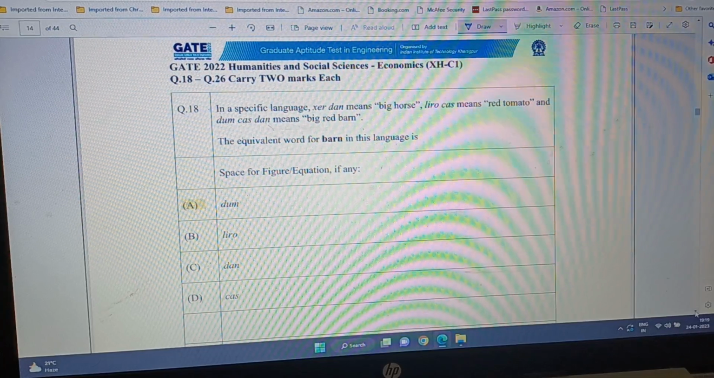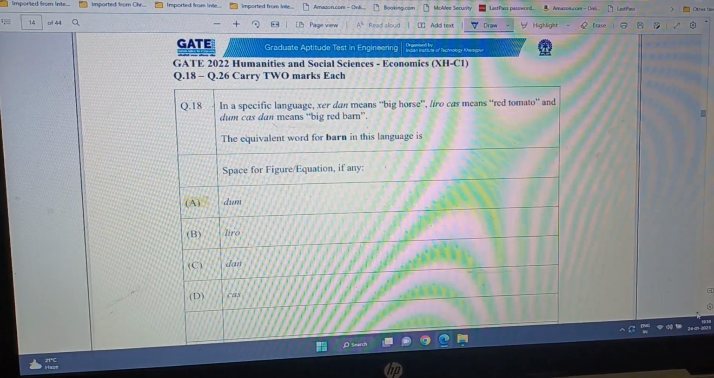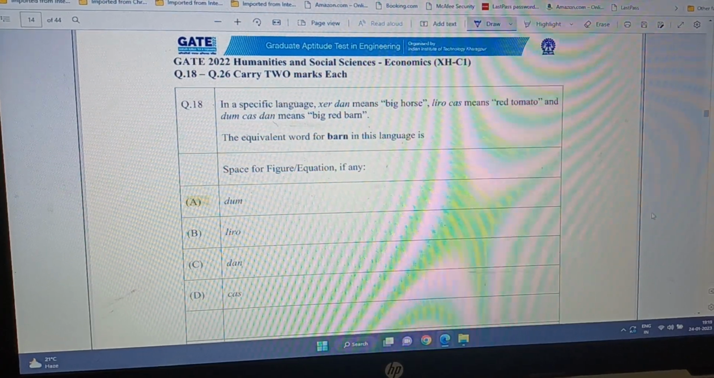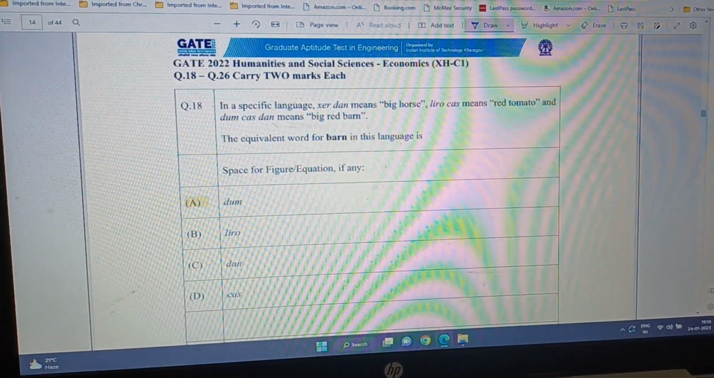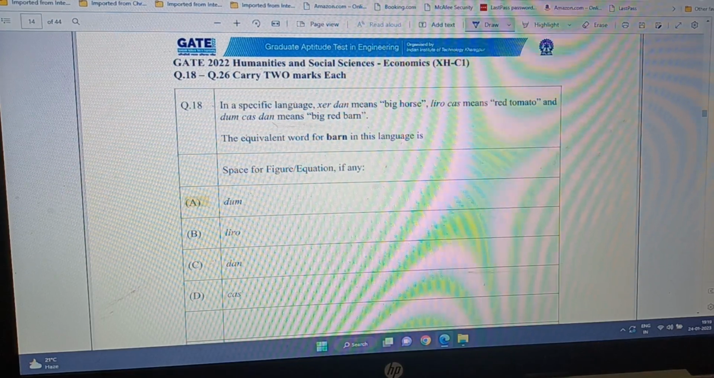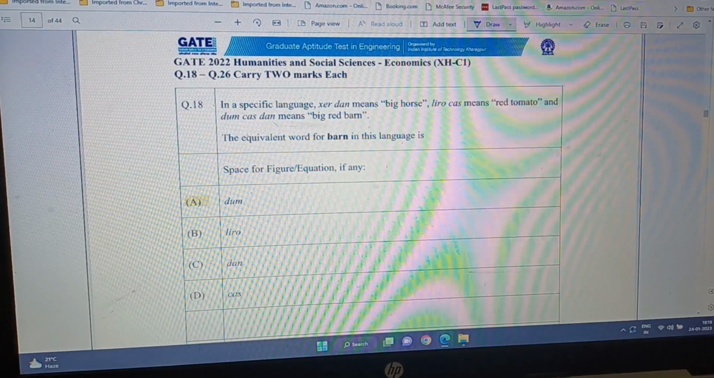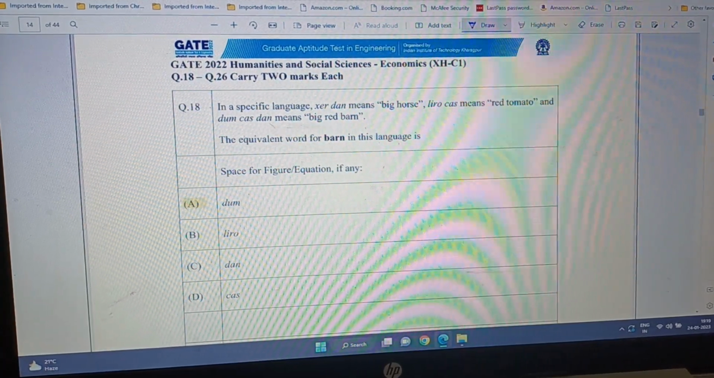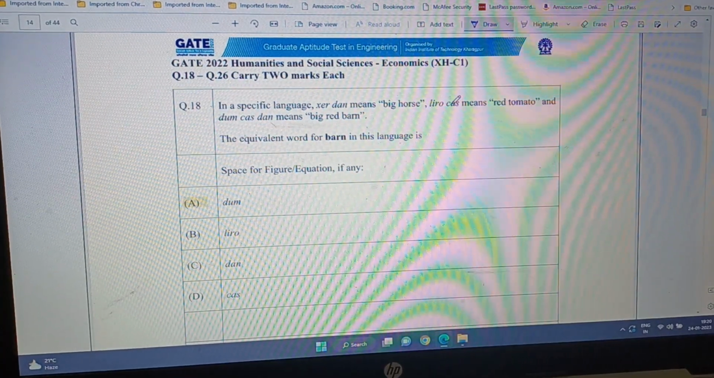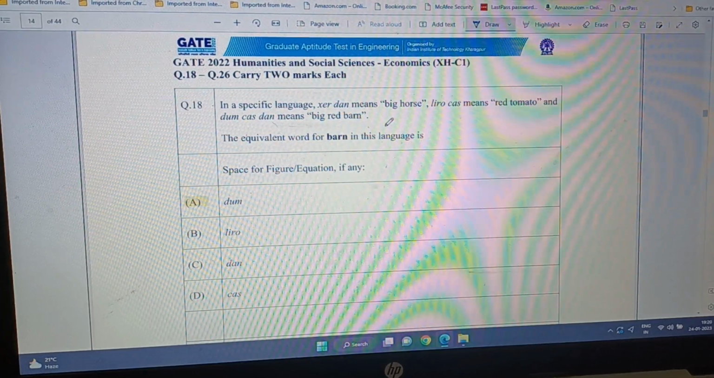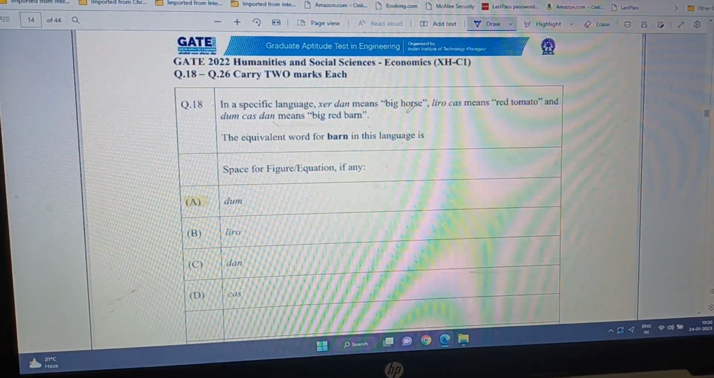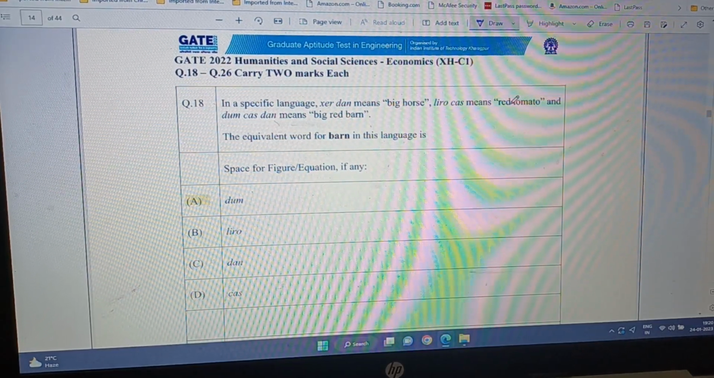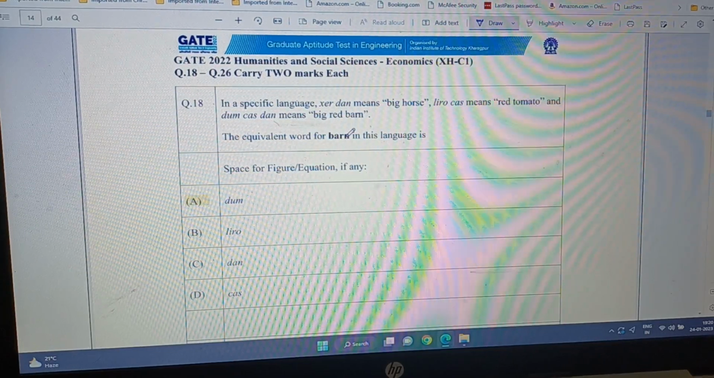So let's start. The question number 18 is, in a specific language, Sher Dam means big horse. Liro Cas means red tomato. And Dum Cas Dan means big red barn. So we have red here and we have Liro, Cas or Liro. Since Cas is here and no Liro, red is common in both. So red is Cas.